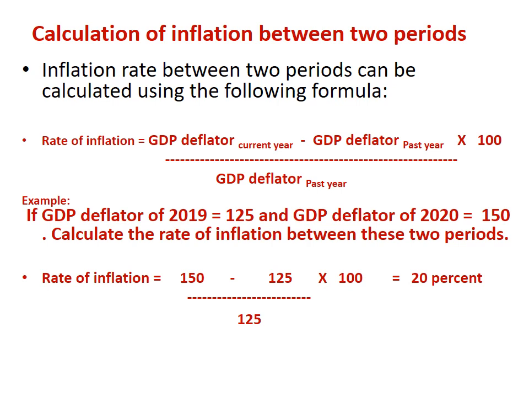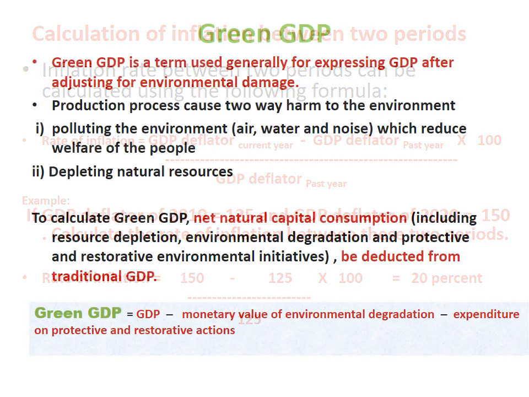That means there is a 20% rise in prices from the year 2019 to 2020. So there is a 20% rise in prices between these 2 years.